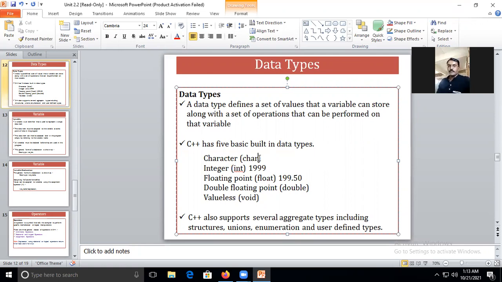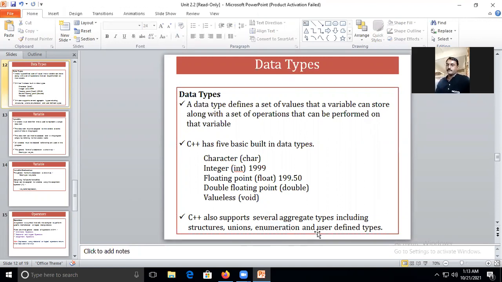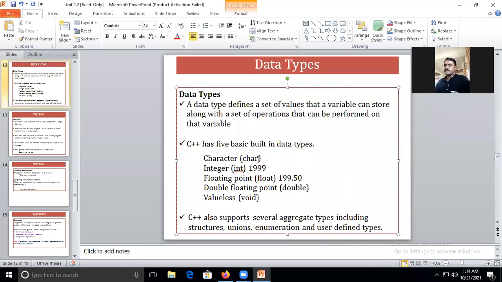So for that reason we cannot make any changes in the system defined types, but we are allowed to make changes in the name of structure, in name of unions, and the name of enumerators as per our convenience, as they are the user defined types. In user defined types, a flexibility is provided to you, that you can give a name of your choice. But here, in the system defined types, you cannot make any change. You need to use them as they are in your program.